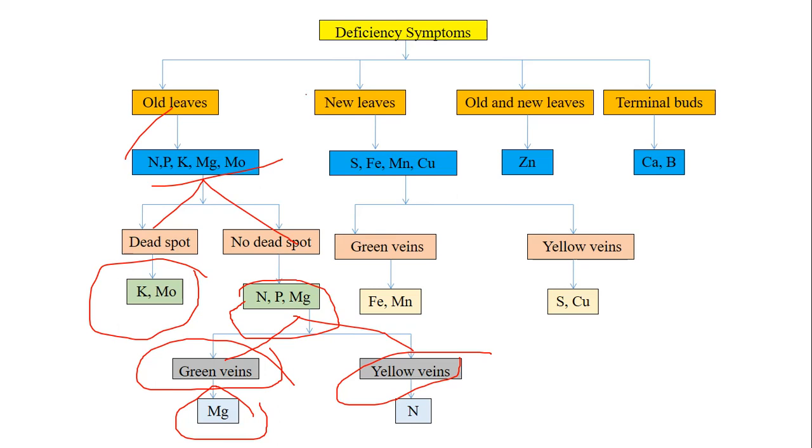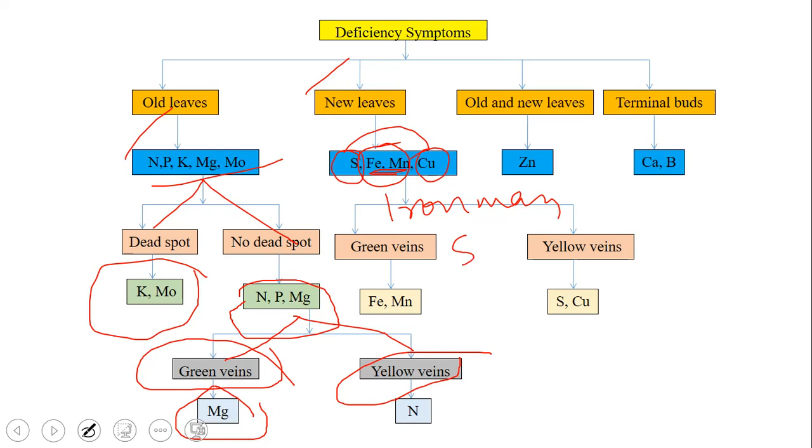Now coming to new leaves. New leaves, how you can remember is this: iron and manganese. Iron and manganese you can remember as Iron Man. Iron Man you must have heard, right? Iron Man, he is going on the scooter. SCU is there, no? SCU, you connect like scooter.